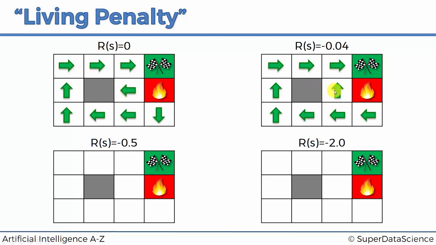if he was going to be doing it here as well, every time he jumps into a wall, he performs an action, he ends up in this state with an 80% chance, and that means with an 80% chance he will get a minus 0.04 reward, meaning that a lot of the time he's going to be accumulating this negative reward.